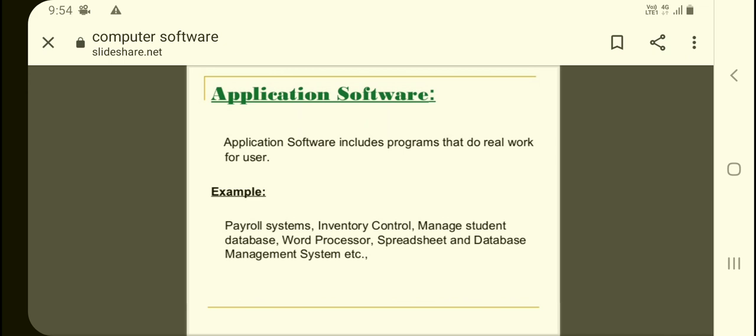So we are using application software, and because the system software are working by themselves, we are not telling them to do. They are pre-programmed. Actually, they are also programmed, but they are already pre-installed in our computers. Like your mobile, you have a system software in your mobile also, but that comes pre-installed, right?